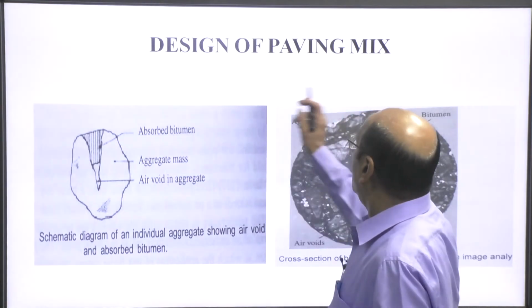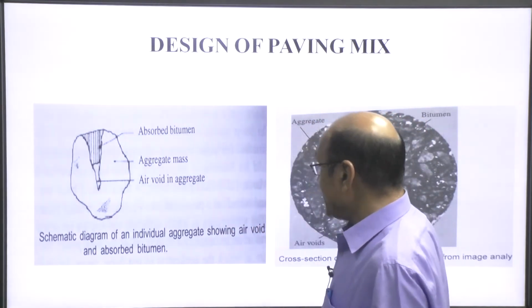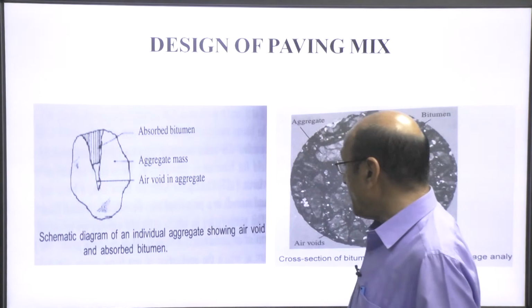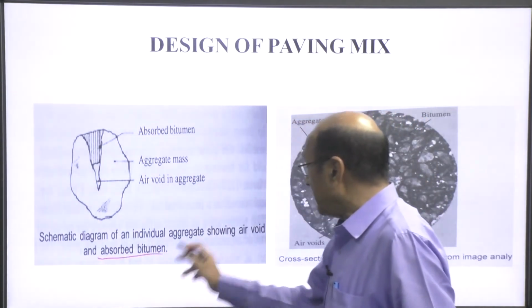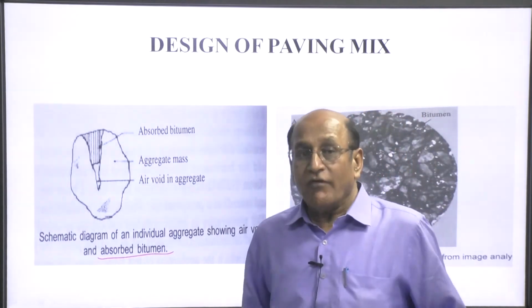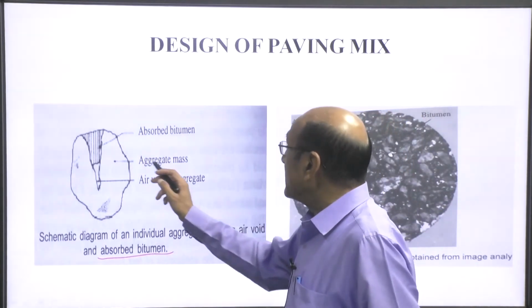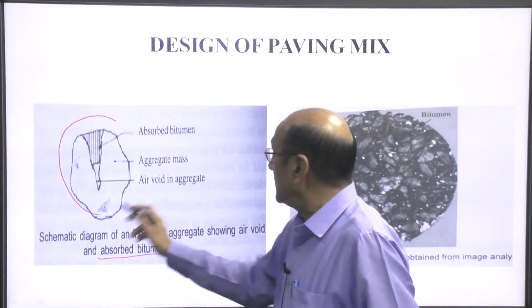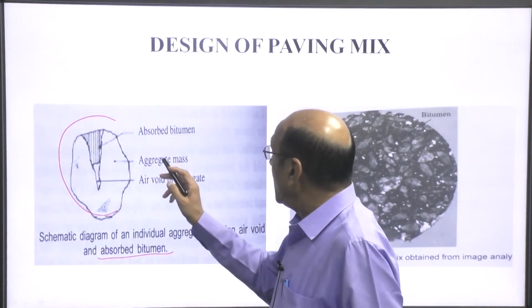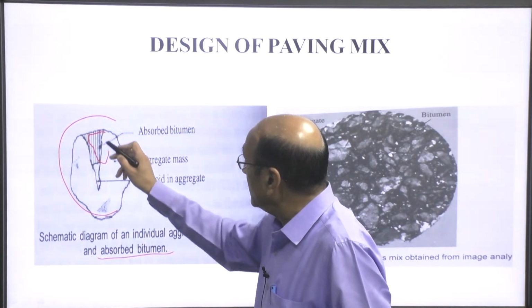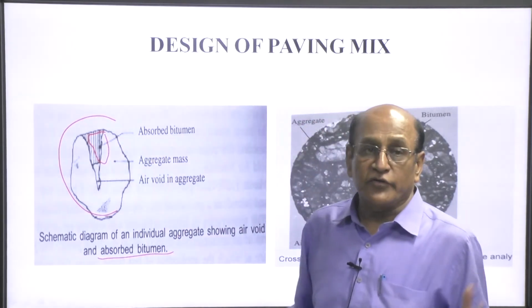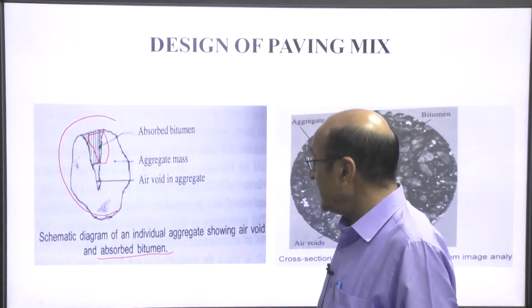Now, come to this diagram, this is a schematic diagram of individual aggregate showing air voids and absorbed bitumen. What happened? This is the aggregate mass and there is absorbed bitumen in this slot of the aggregates, right?